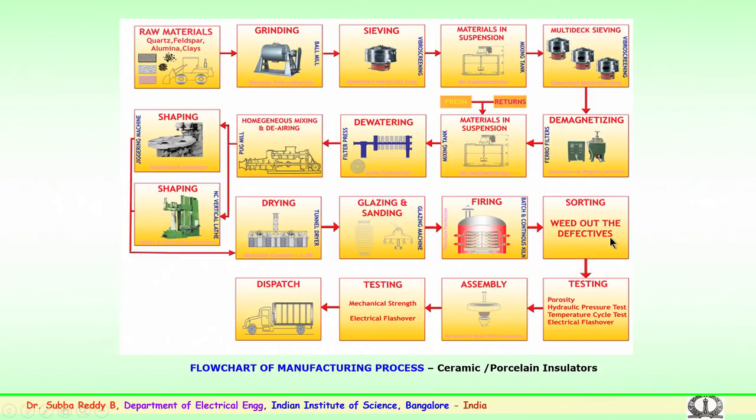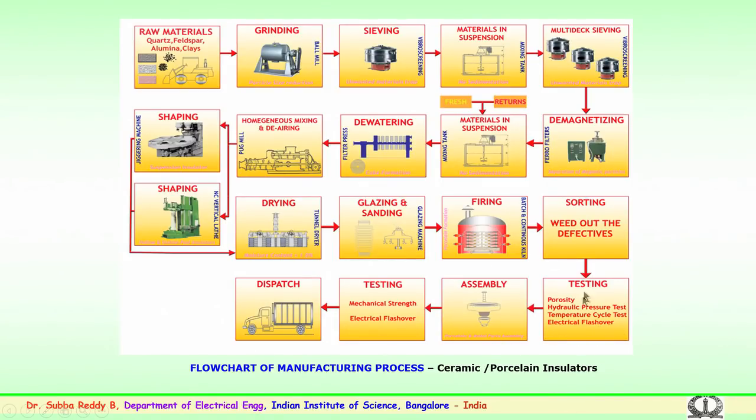Then the samples obtained after the firing are sent for testing, what is known as the internal or routine testing done in the factories. These tests mainly look into the porosity, whether any voids are present in the samples during the manufacturing process, or whether they can withstand hydraulic pressure, temperature cycle and electrical flashover tests.